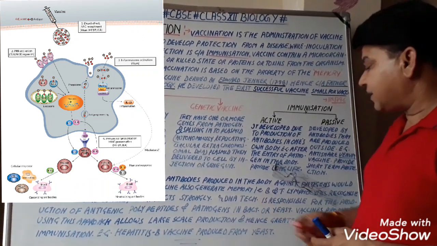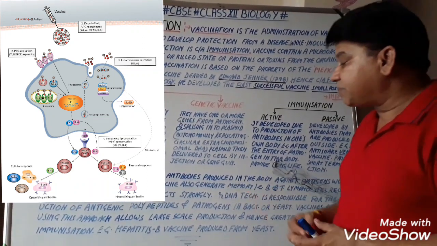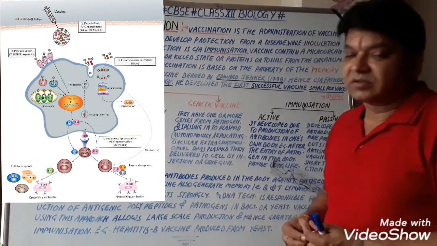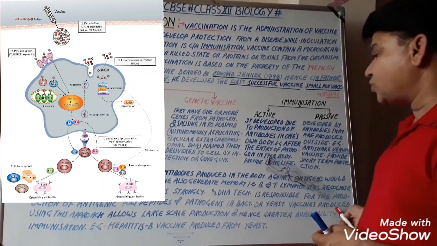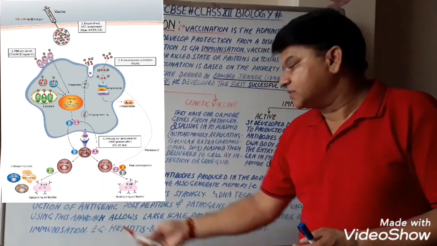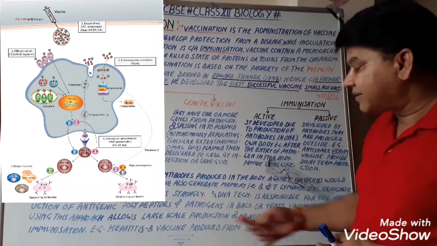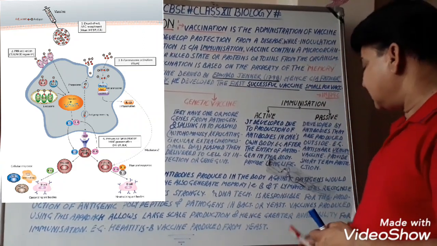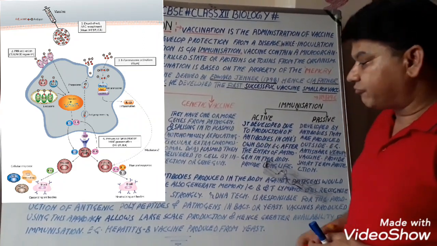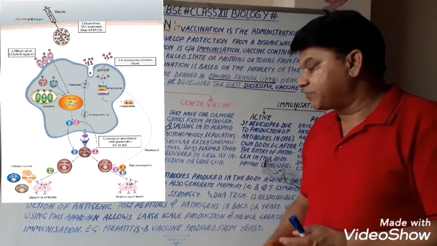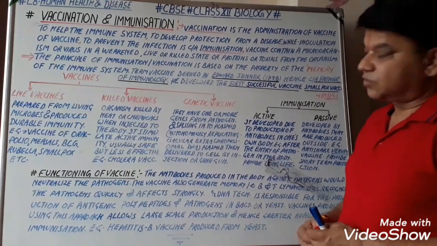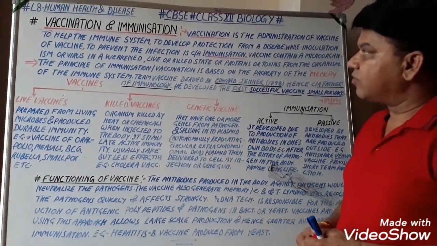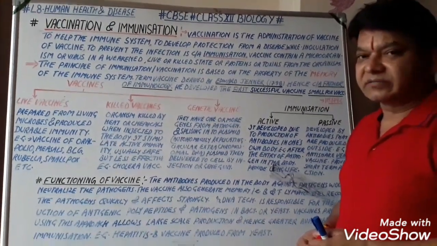In these days, biotechnology plays an important role in the production of vaccines. Vaccines produced using this approach allow large scale production and hence greater availability for immunization. For example, hepatitis B vaccine is produced from yeast. So this is all about vaccination and immunization.